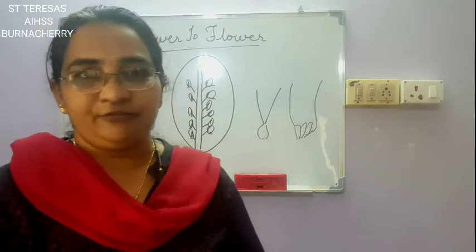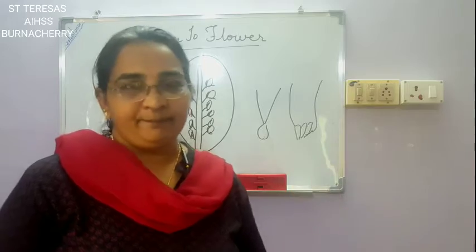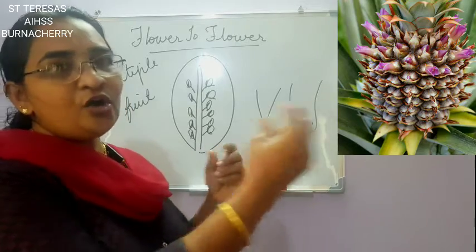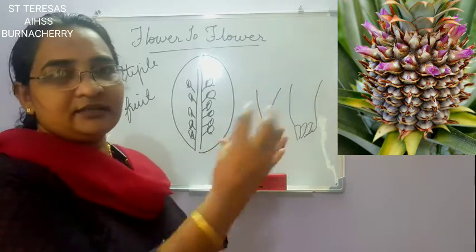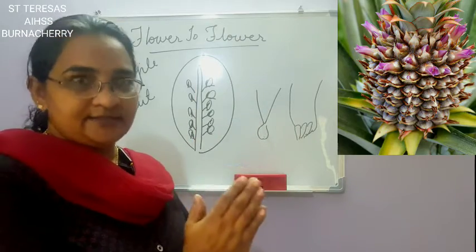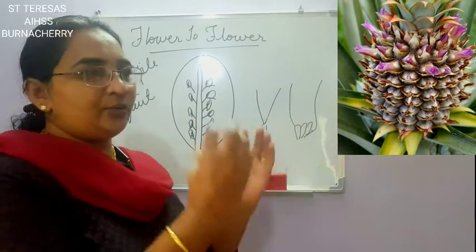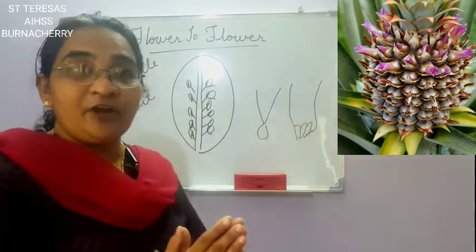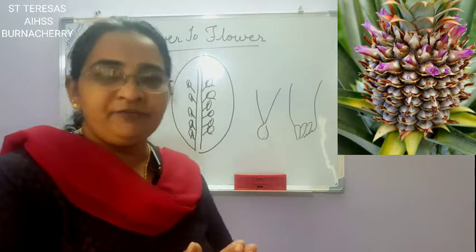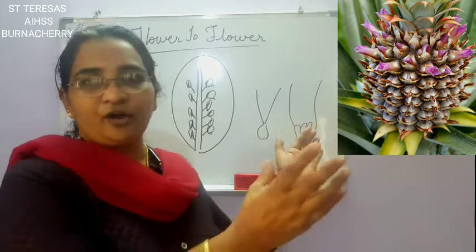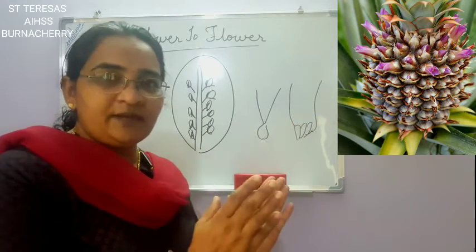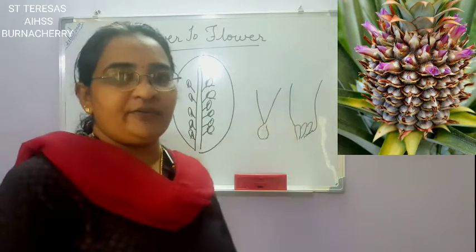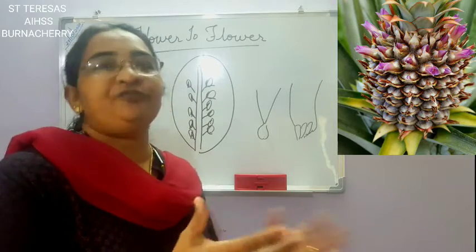Another example of a multiple fruit is pineapple. Look at the picture of a pineapple flower. In that you can see lots of flowers coming out from a stalk, which is inside and you cannot see, but around that stalk you can see many flowers together, isn't it? So it is a bunch of flowers, an inflorescence. So the inflorescence of flowers are all clustered together. Now what happens to these flowers? All these flowers will get fertilized. When it gets fertilized, a thick outer covering comes and covers it, and then you feel it is one fruit.